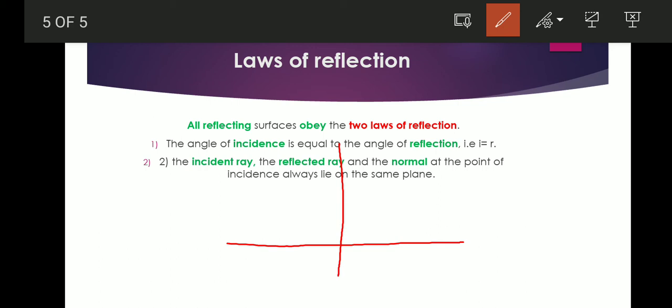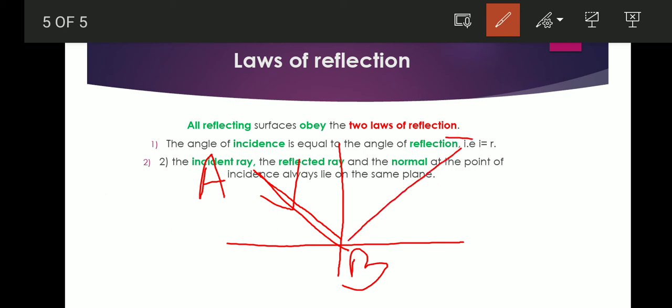Now we have the incident ray. This is our incident ray A, B. This incident ray is reflected. Let's say this reflected ray is B, C. Then the angle of incidence is equal to the angle of reflection. Where is the angle of incidence in this case? The angle which the reflected ray and the normal makes.